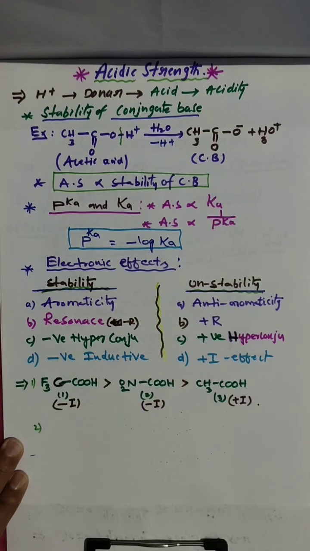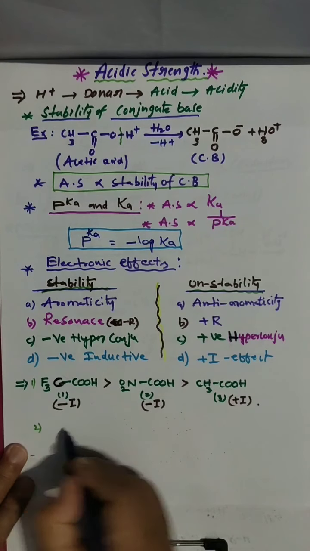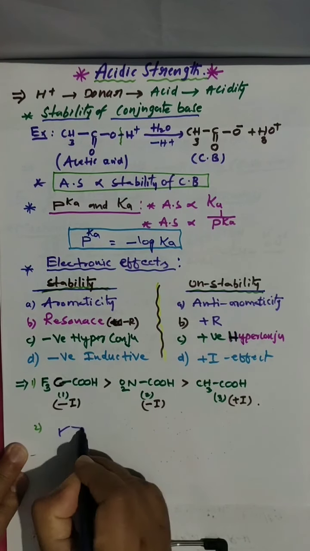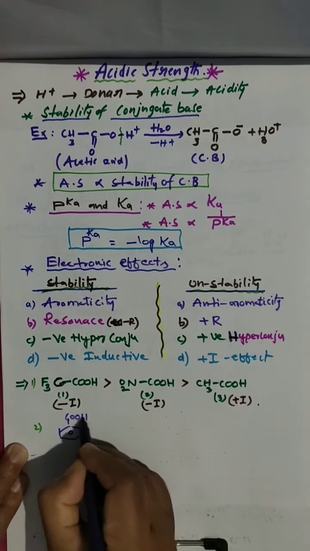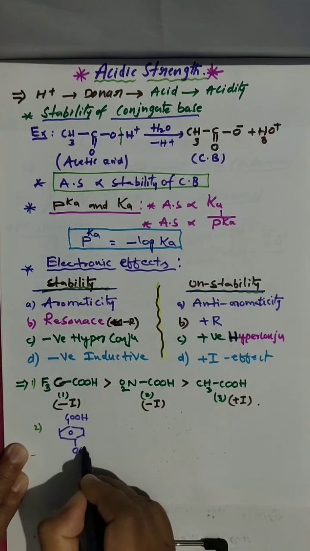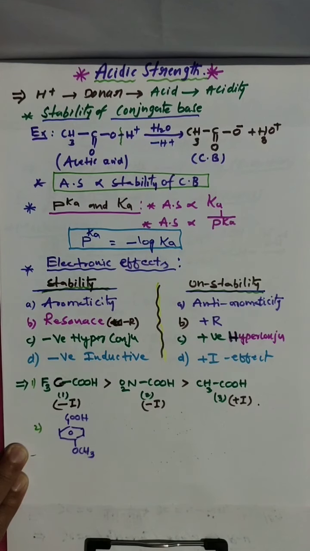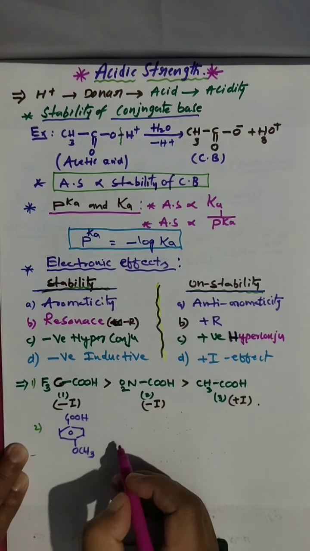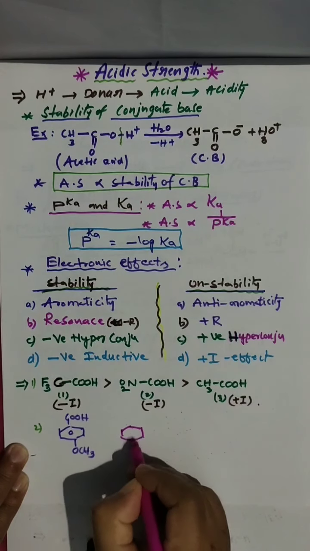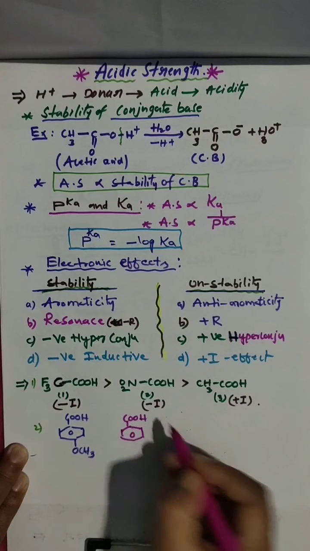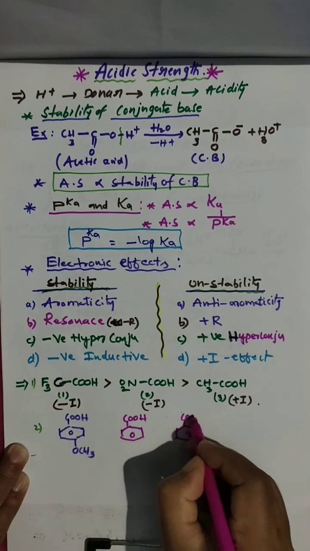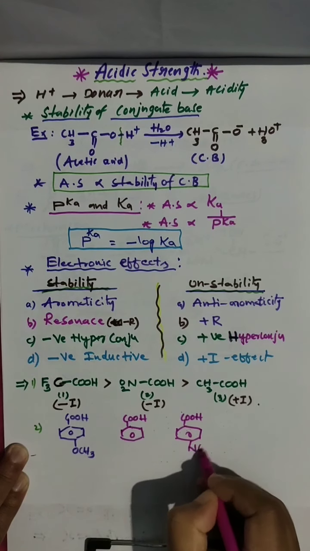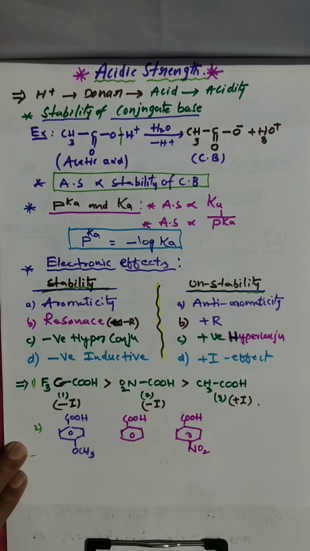Another example. This time I am taking an aromatic compound. Look here. This is benzoic acid with OCH3 group, methoxy group. Next, I am taking benzoic acid, and this is another compound, benzoic acid with NO2 group. Go for here. This is the methoxy group we have.